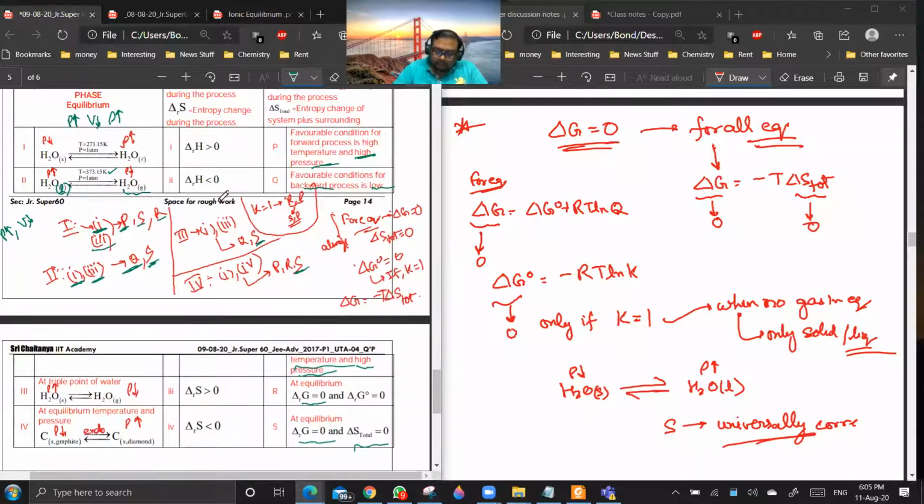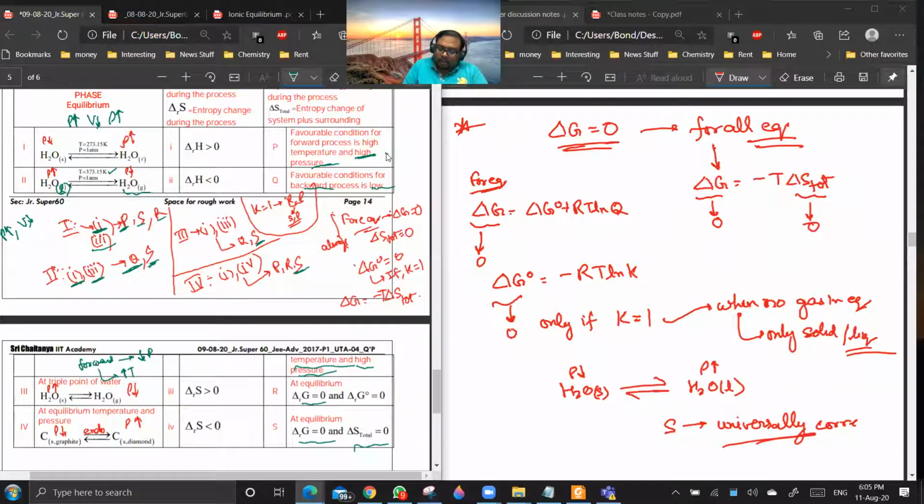Third is the triple point of water. Solid and gases are in equilibrium. Again, you see the density is decreasing, because gases will always have lower density than solid. So you see, this equilibrium can be pushed in the forward direction only if you are decreasing pressure or increasing temperature. So decreasing pressure and increasing temperature is not an option here.